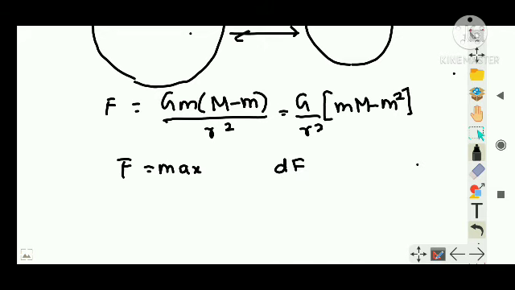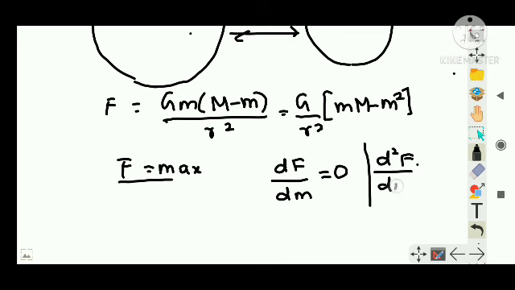That is, I can say force is maximum when force is not changing, or I can say dF/dm is equal to 0, and d squared F by dm squared is less than 0. Keep that in mind. This is the term in mathematics. When would I say a term is maximum? When it is not able to be differentiated further, right? So keep that in mind.